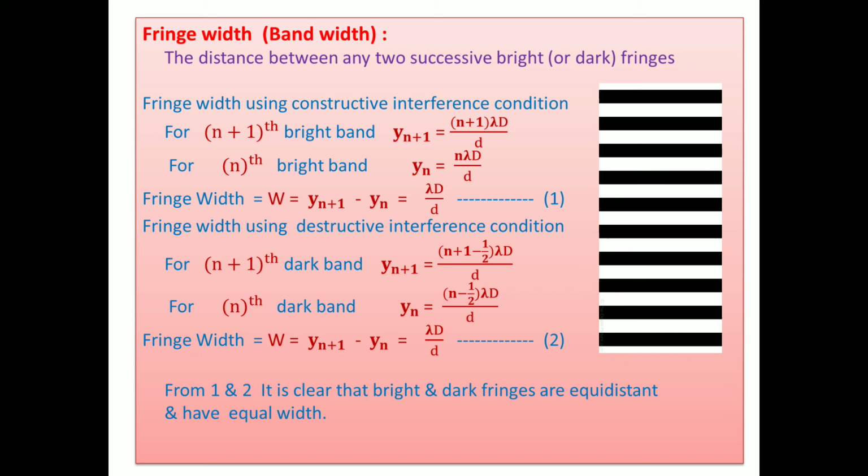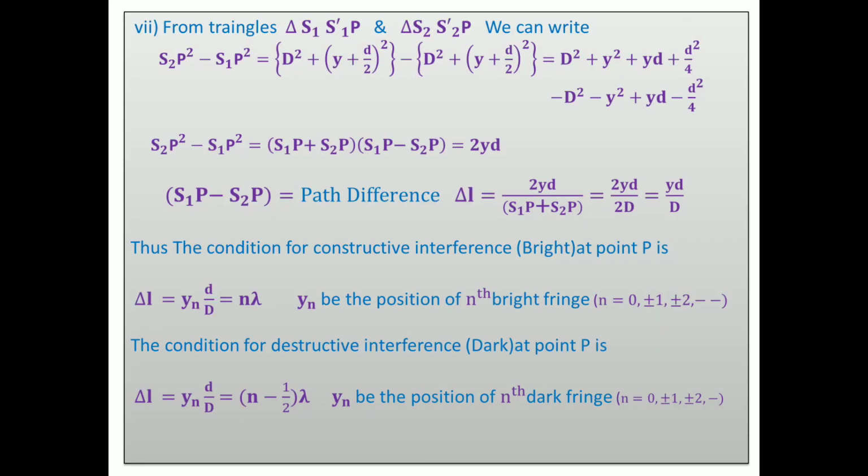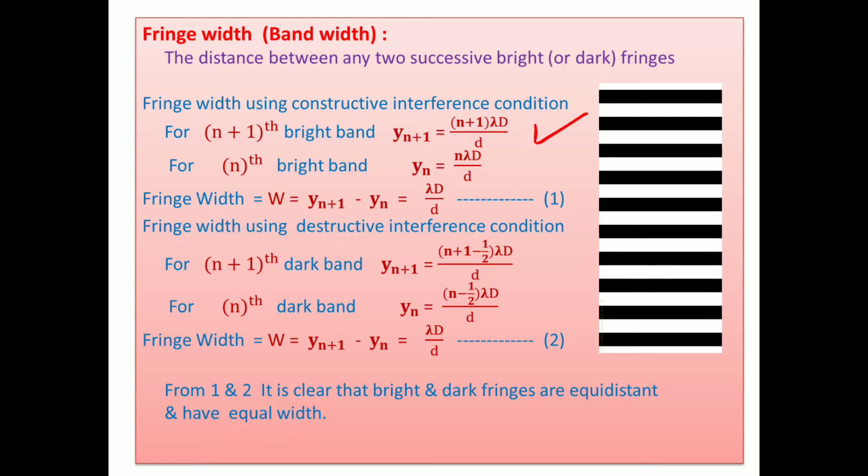Then how can we calculate the fringe width using the constructive interference condition, the bright point condition? Then we know for the nth bright band, we discussed this last year, Yn d upon D equals n lambda. So Yn equals n lambda D divided by small d for the nth bright band. And for the (n plus 1)th bright band, Yn plus 1 equals (n plus 1) lambda D divided by d. The same thing is shown here.